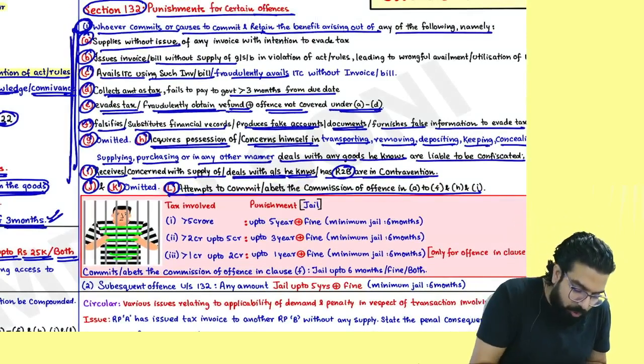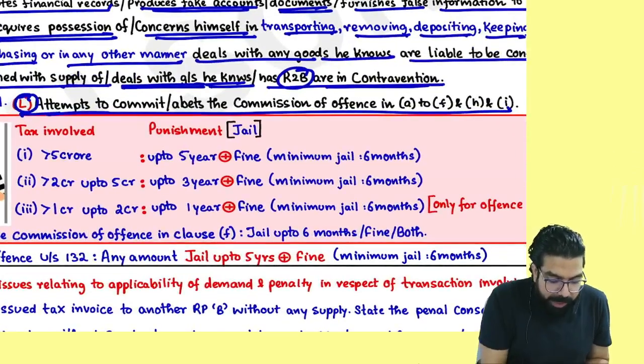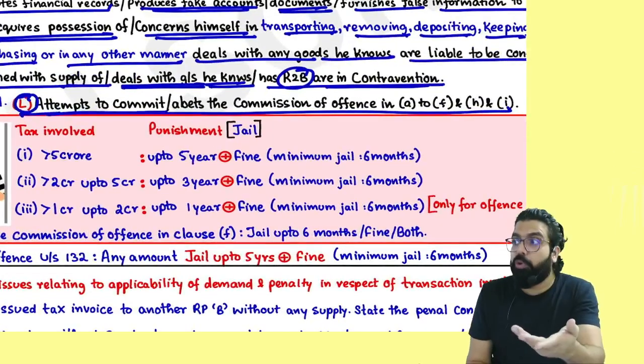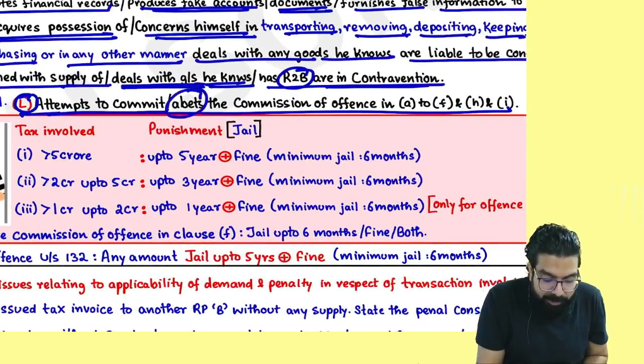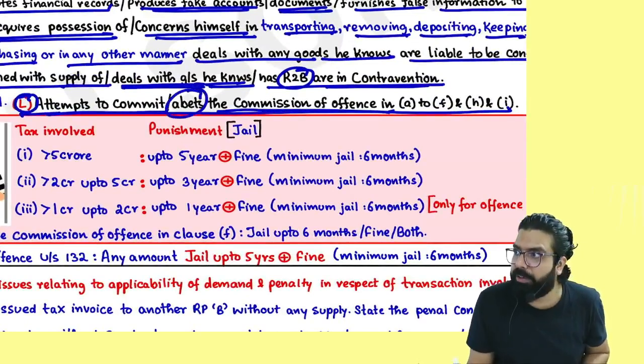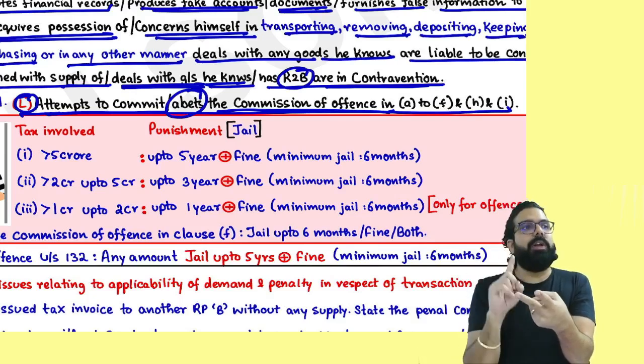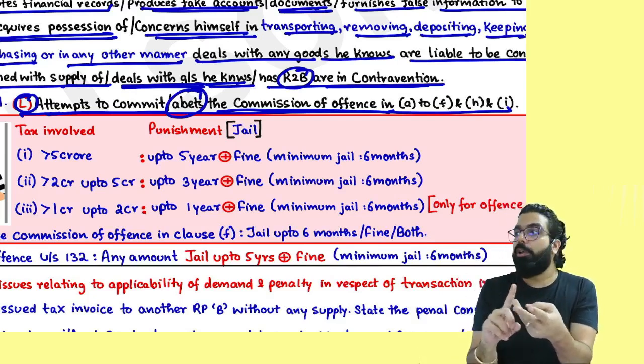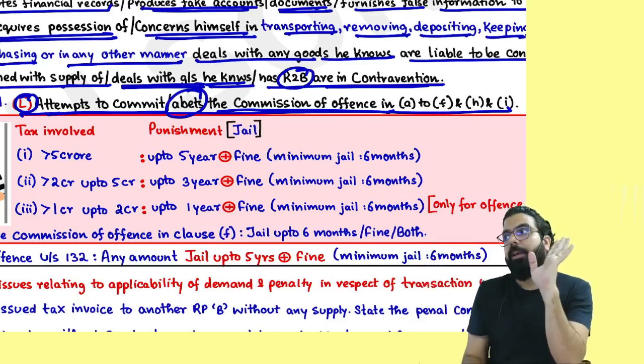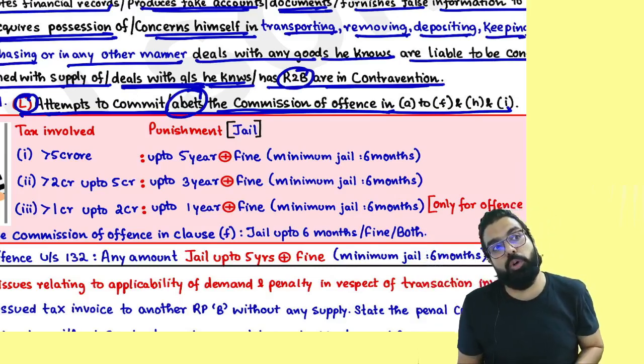Remember, if anyone is doing it or attempts to commit it, or abets, meaning if you are helping someone in doing the above offenses. People, if you did the above offenses, you are helping someone in doing it, or you attempt to do it also, you will be penalized. Not penalized, you will be sent to jail.